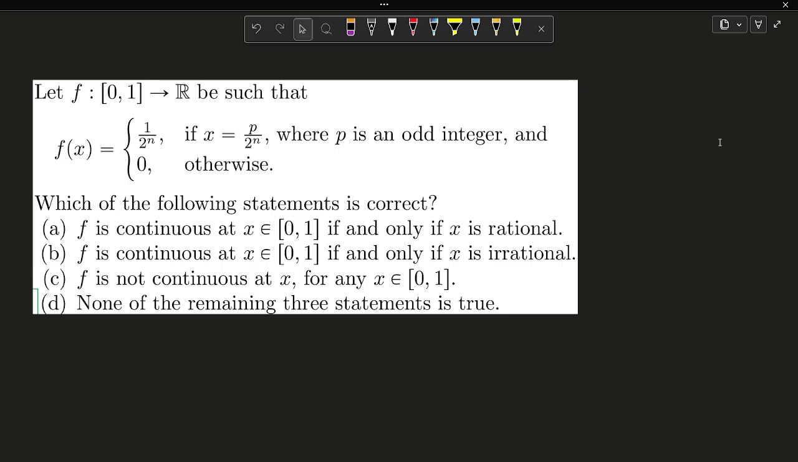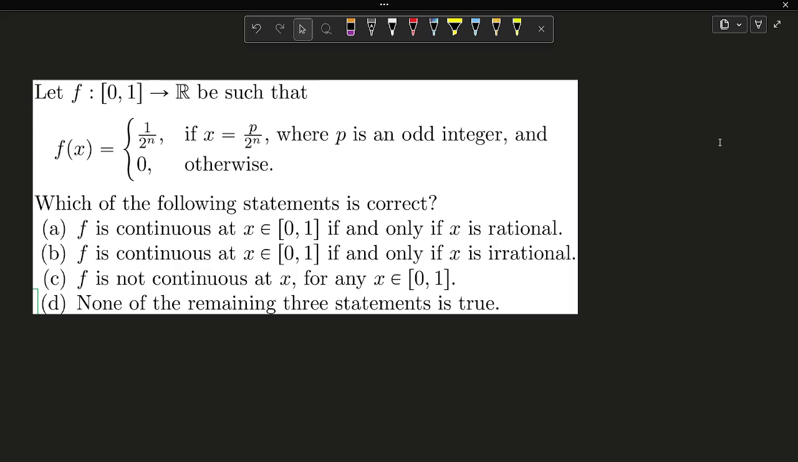Option A says f is continuous at x belonging to [0,1] if and only if x is rational. Option B says f is continuous at x belonging to [0,1] if and only if x is irrational. Option C says f is not continuous at any x belonging to the closed interval [0,1]. And option D says none of the remaining three statements is true.